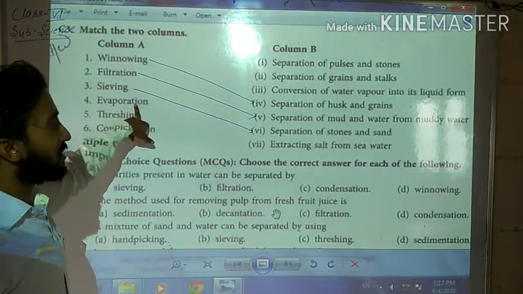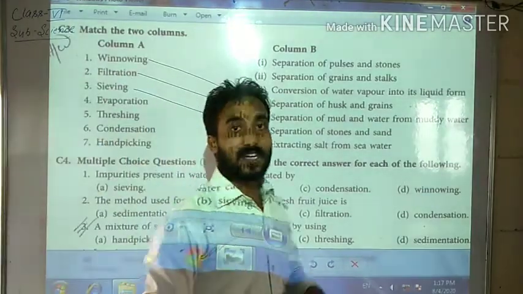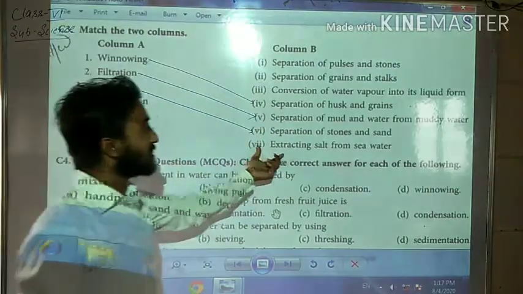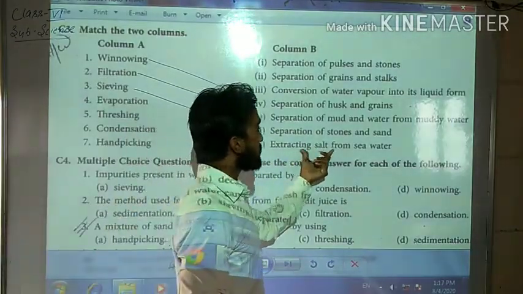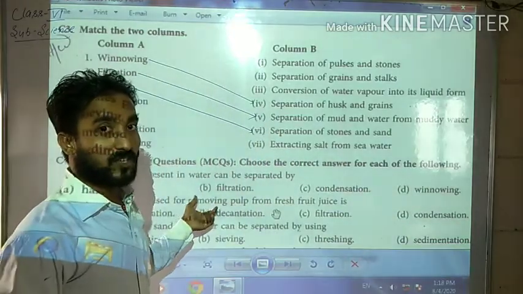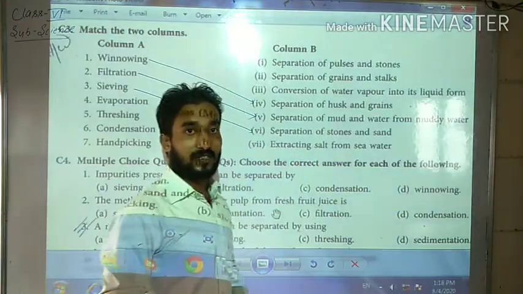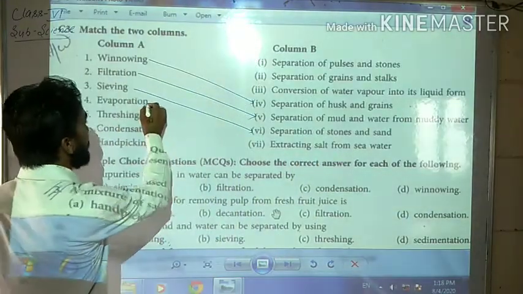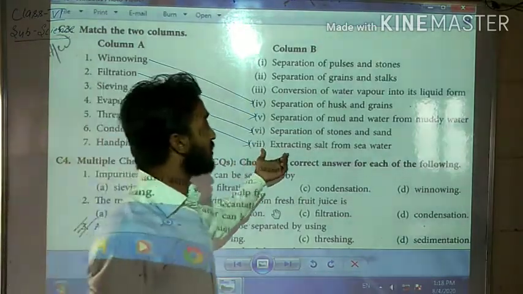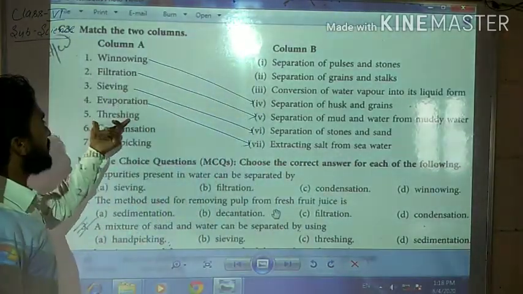It is evaporation. Evaporation means it converts from liquid to vapor, water vapor. So extracting salt from seawater. By the process of evaporation, we get salt from seawater. Do you remember? Yes. By the process of evaporation, we obtain the salt from seawater. Now see question number 5.